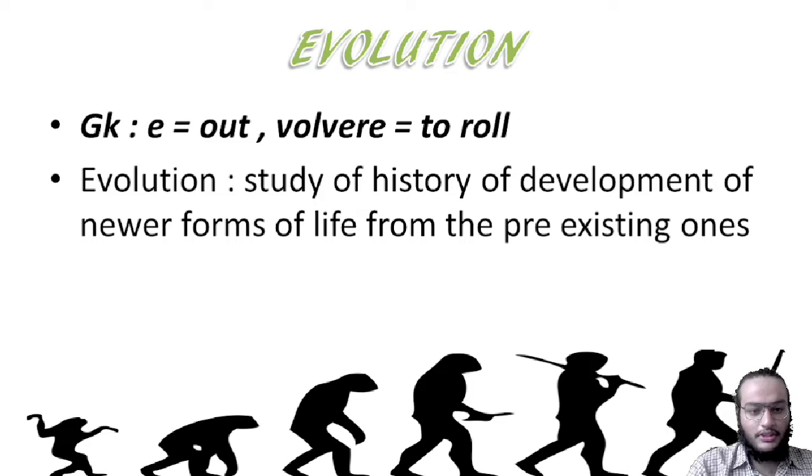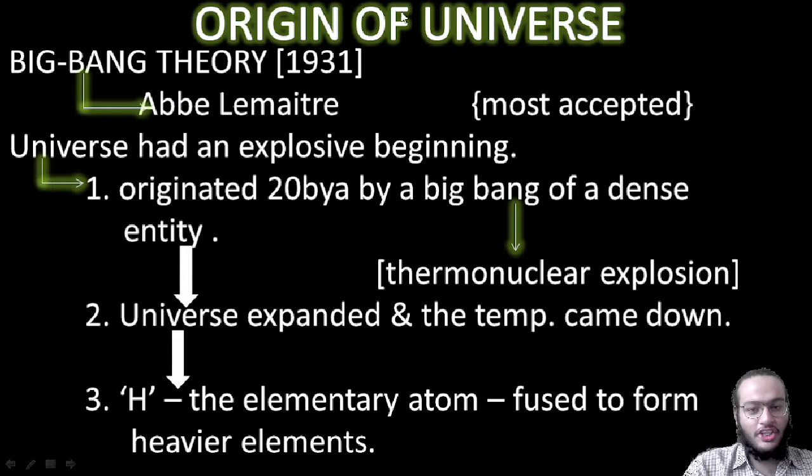So here we'll be learning about the origin of the universe, then the origin of life, and then how humans evolved. Let us get to know about the origin of the universe. The origin of the universe is explained by the Big Bang theory, which is the most accepted theory in the world. It was given by Abel in 1931.